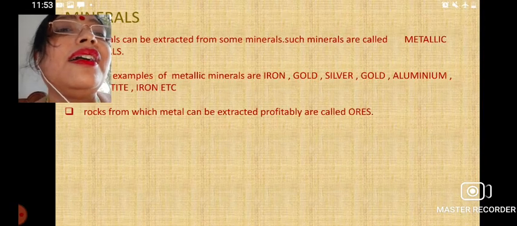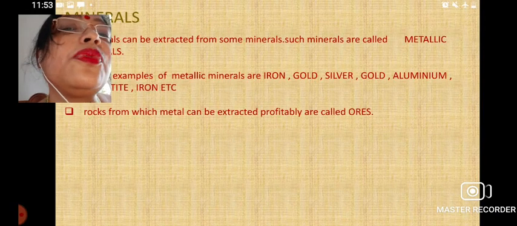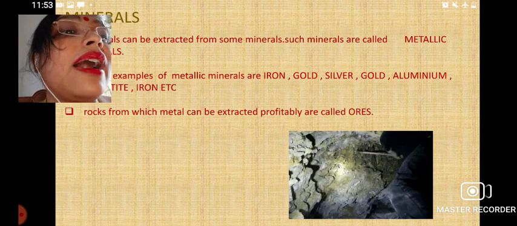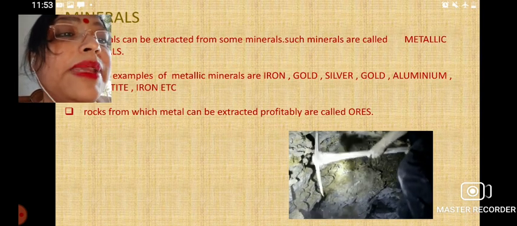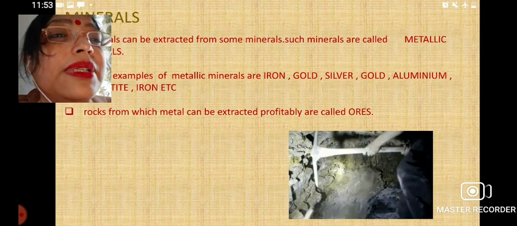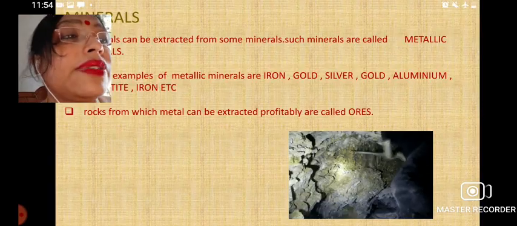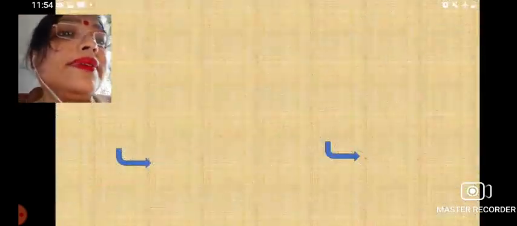So we have learned the terms: this is how metals can be obtained from minerals, and the rocks from which the metal can be extracted are known as ores.